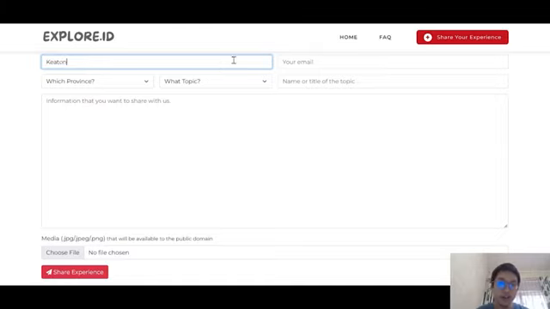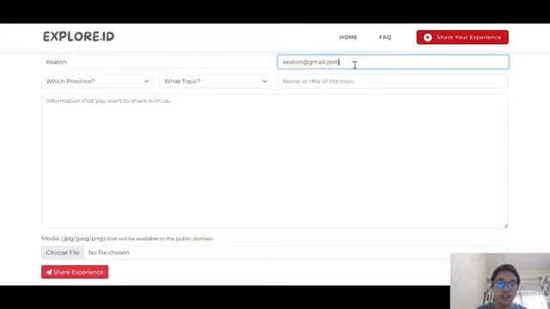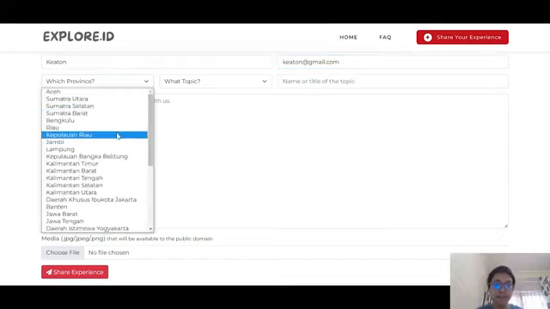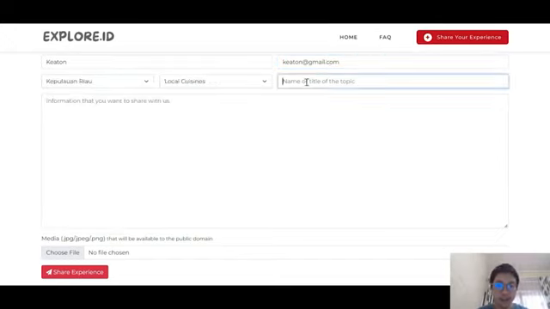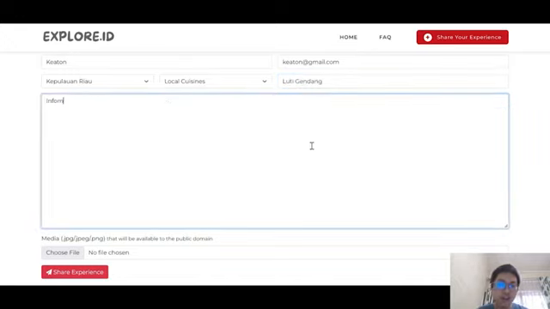So now I will be demonstrating how to fill in this form. We just need to fill in our name, our email, and which province the thing that we would like to share came from. So I will be sharing about Luti Gendang, which is a traditional food from the province of Kepulauan Riau. So I will select Kepulauan Riau, the type of information shared to be a local cuisine, and its name, as I suggested before, Luti Gendang, and then I would insert information regarding Luti Gendang.